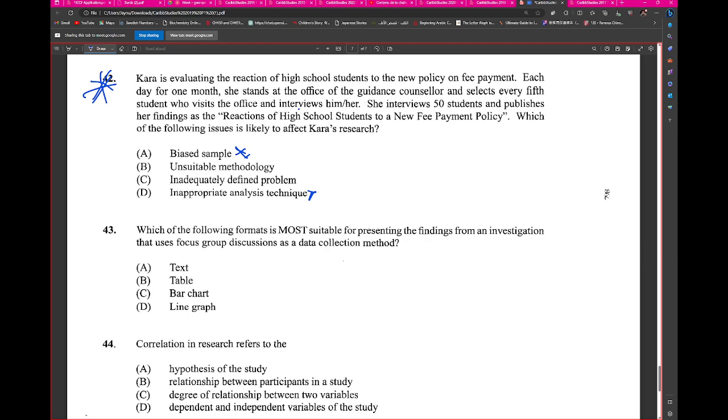Oh, I get what you're saying. Because she stands outside of the guidance counselor office specifically, so she would be evaluating students who go to the guidance counselor there, within the period that she suggests, which is 1 month. Yeah, so it's her way of collecting, so I'll definitely go with.